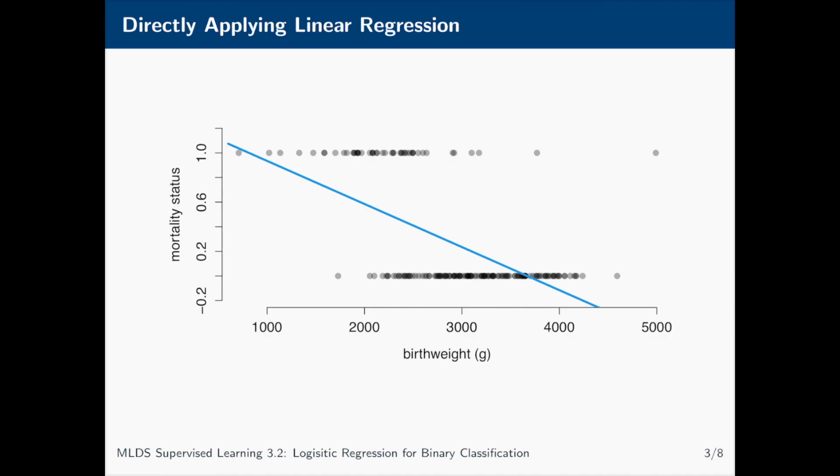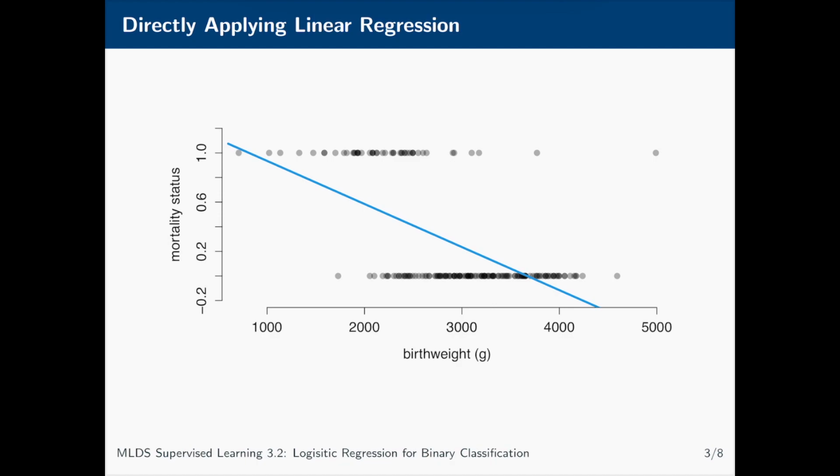So let's focus in on our infant mortality example and consider what might go wrong if we directly apply a linear regression model fitted by least squares to these binary outcomes. Firstly, we can see that we don't get a predicted value of 0 or 1 for any of these points, as shown by the blue line here. We get a predicted value that is usually between 0 and 1.